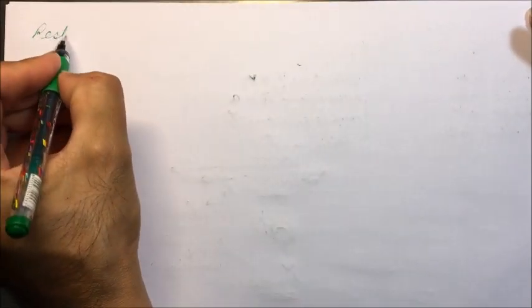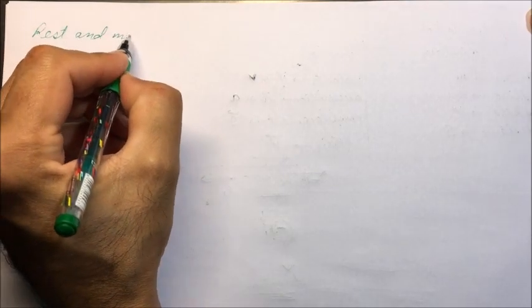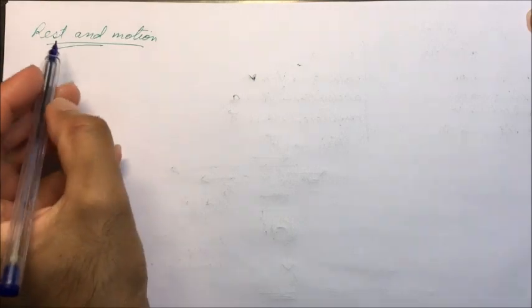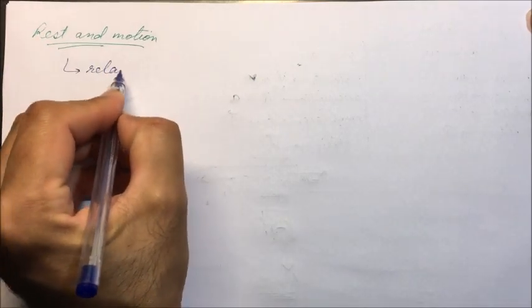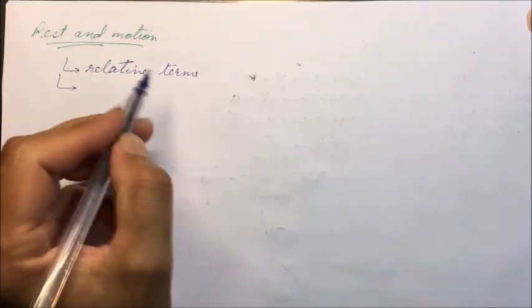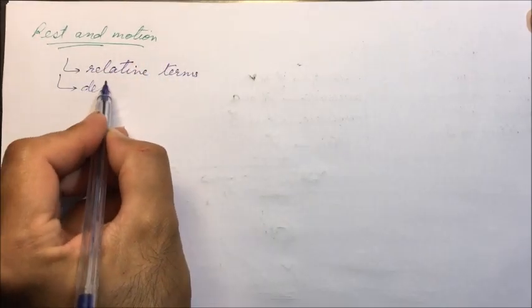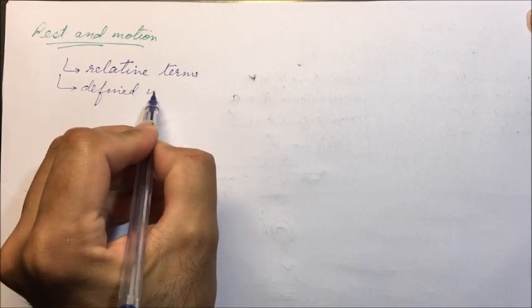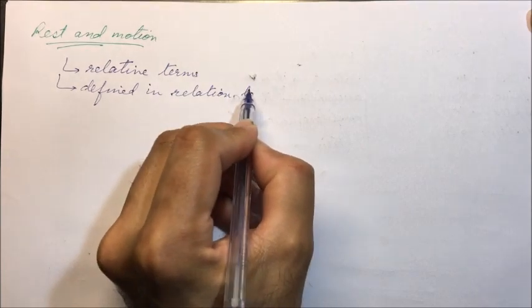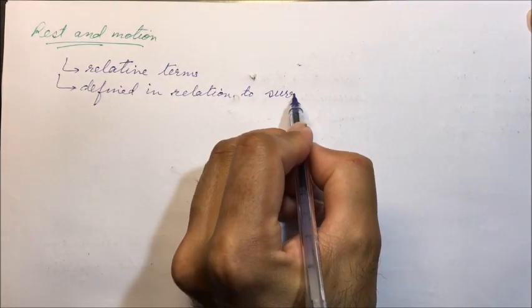Hello, today we will be discussing rest and motion. They are relative terms. Rest and motion are relative terms as they are defined in relation to their surroundings, or immediate surroundings, we can say.